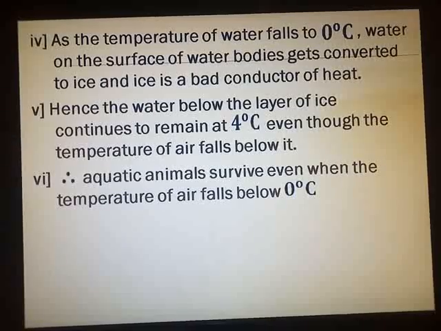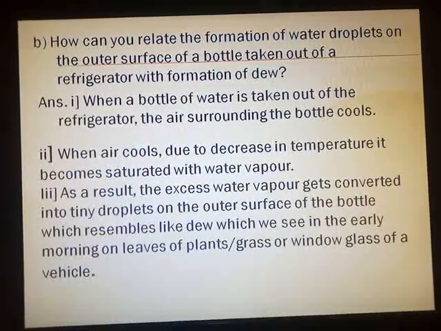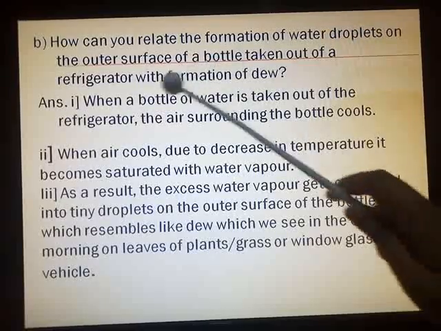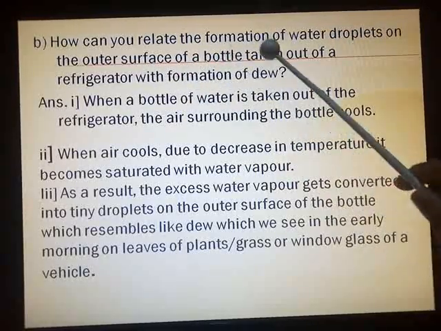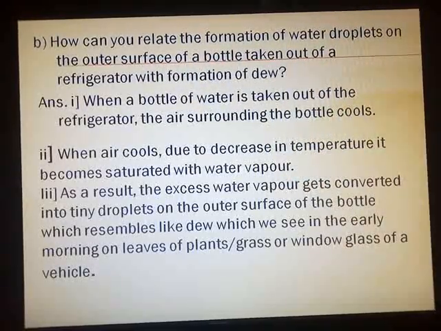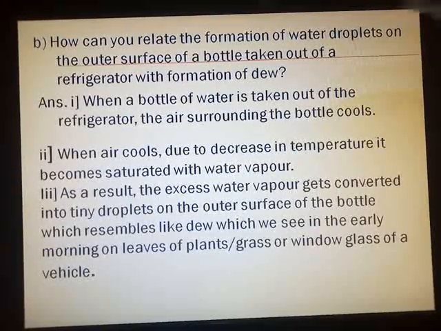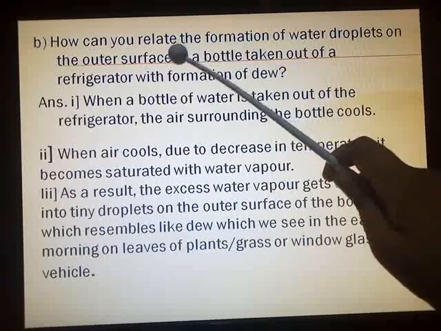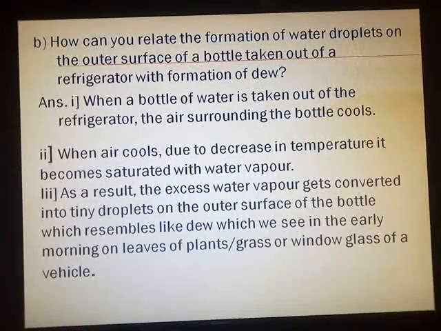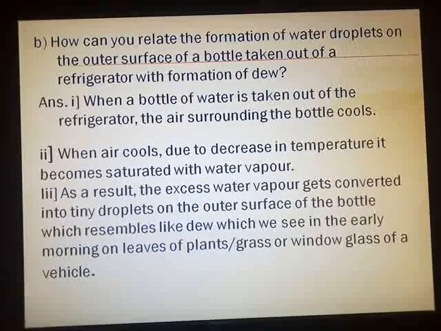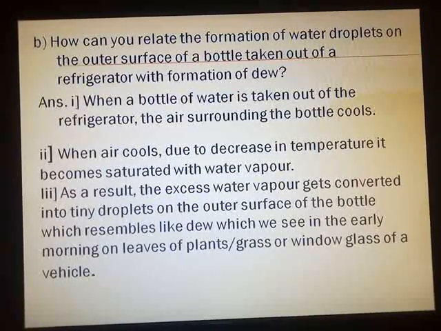Question number 6b. How can you relate the formation of water droplets on the outer surface of a bottle taken out of a refrigerator with the formation of dew? You know, formation of dew in the atmosphere. So they have asked, see, logical thinking. How can you relate? When you take a cold drink bottle outside a refrigerator and keep it out for some time, you will see water droplets accumulating on the surface. When you touch, your hands become wet.